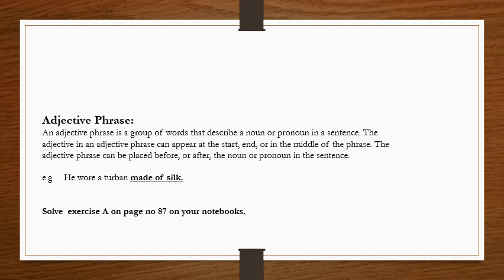Let's take an example of an adjective phrase. He wore a turban made of silk. The underlined words, or the bold words, made of silk, are telling us something about the turban. They are describing the turban, that the turban the person was wearing was made of silk. So the group of words is describing the noun present in the sentence. Got it, everyone? I hope it is clear to you all.